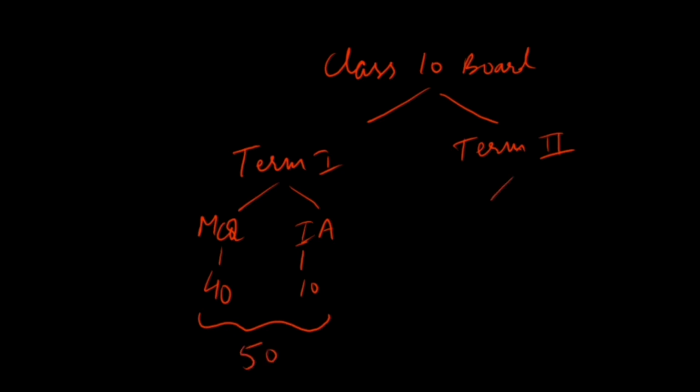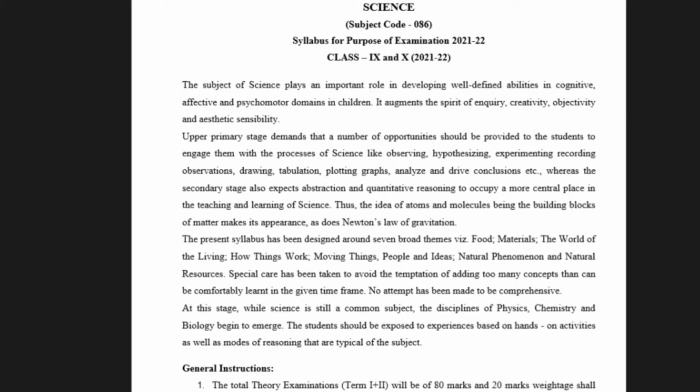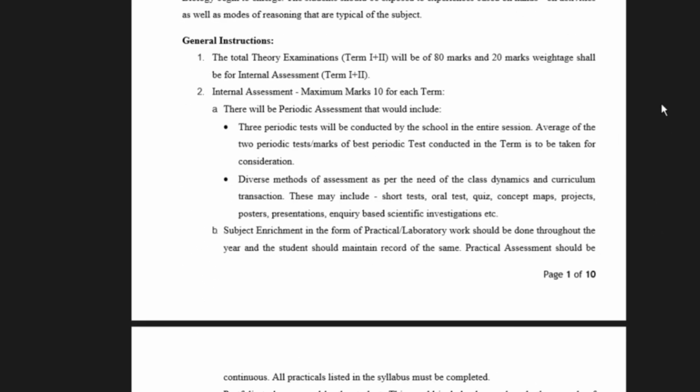Okay. In term 2, subjective examination will be there and again one internal assessment of 10 marks. In subjective examination, that will be of 40 marks. Total it will make 50 marks again. Right. Now we are going to discuss about the syllabus of this subjective examination that will be there. Okay. So let's move on directly to the term 2.